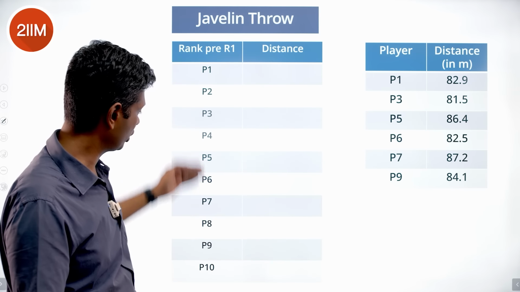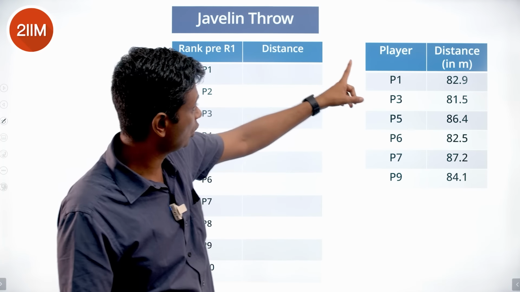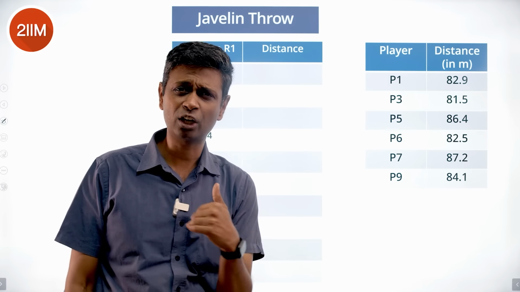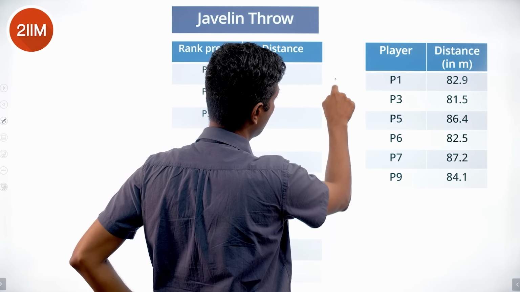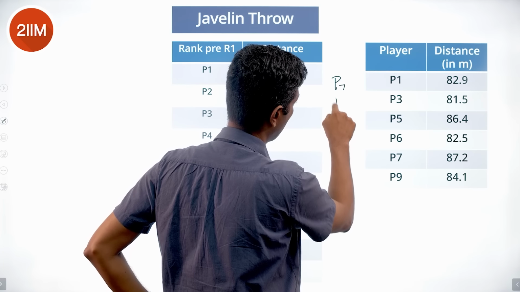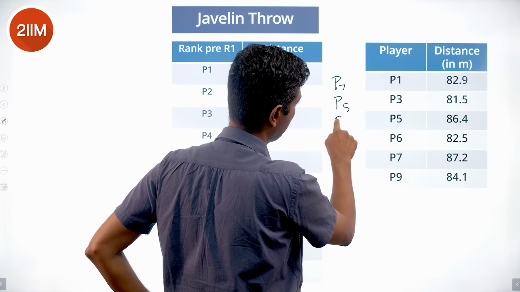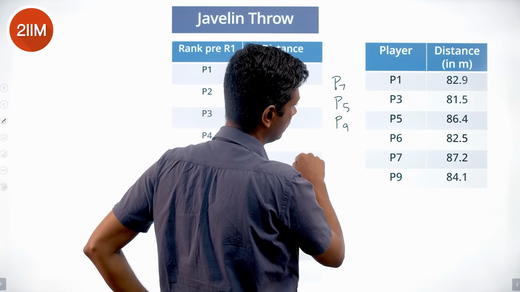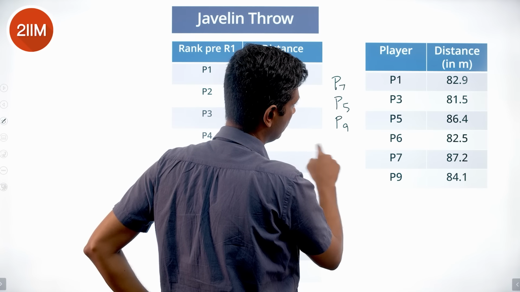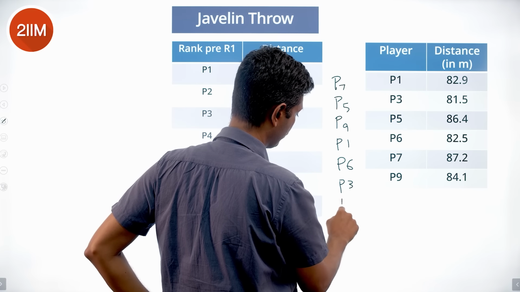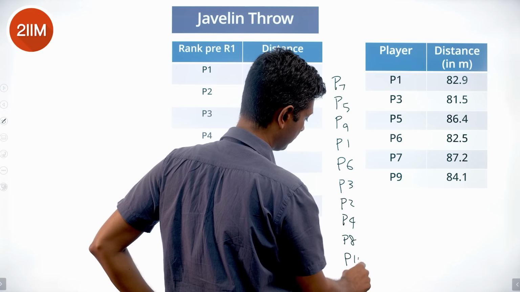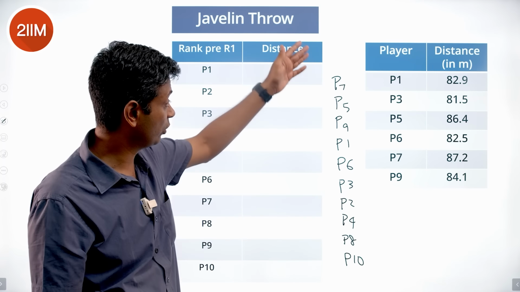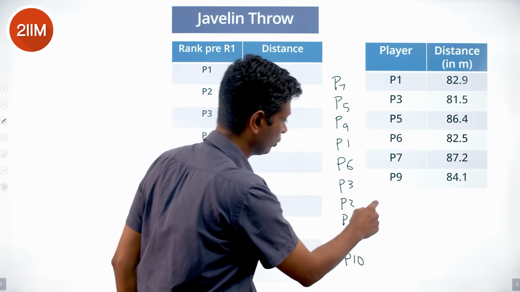Pre-round 1, this is the order. This is round 1, what has happened. So after round 1, the order is very simple. At the end of round 1, P7 will go first, then P5, then P9, then P1, P6, P3, P2, P4, P8, P10. At the end of round 1, this is the sequence. These 4 being zeros.